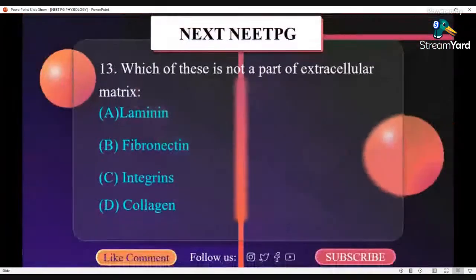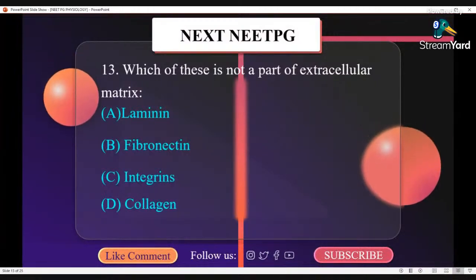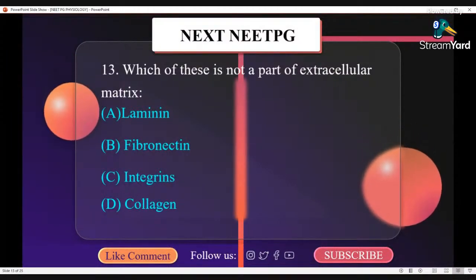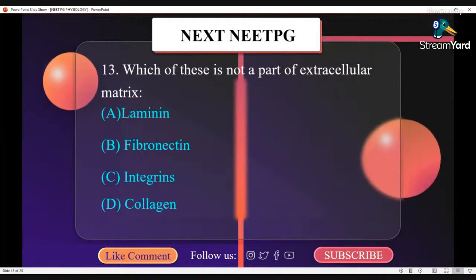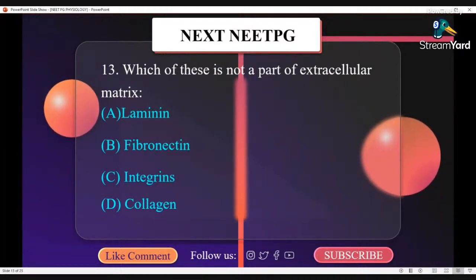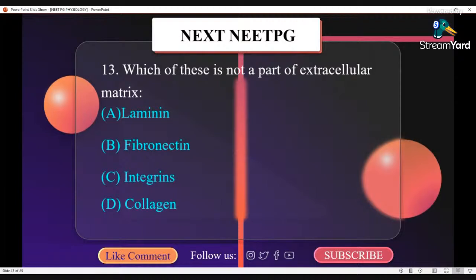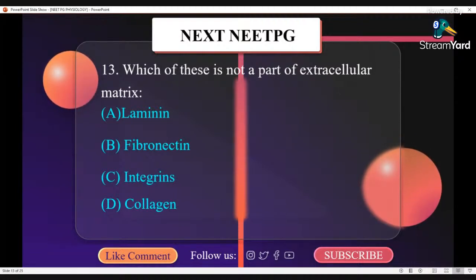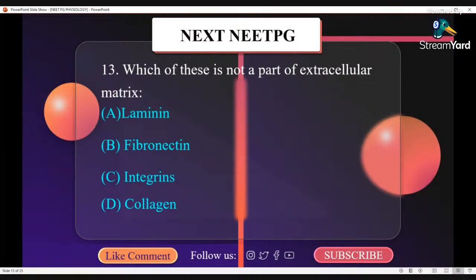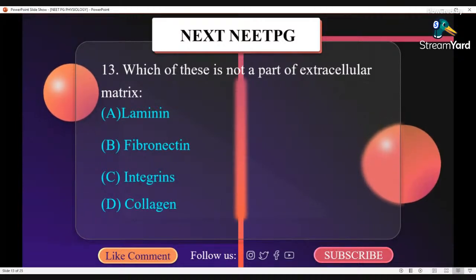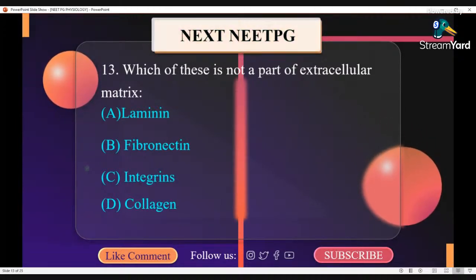Which one of these is not a part of extracellular matrix? Integrins. Integrins is not a part of extracellular matrix. Extracellular matrix proteins are collagen, elastin, fibrillin, fibronectin, laminin, and proteoglycan. So the correct option here is C, integrin.